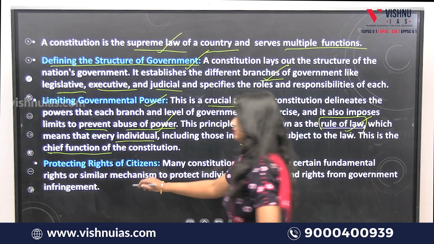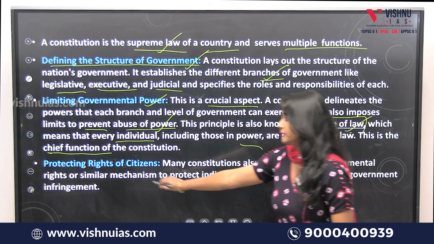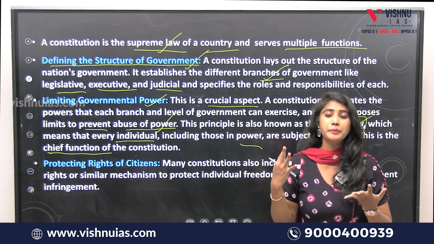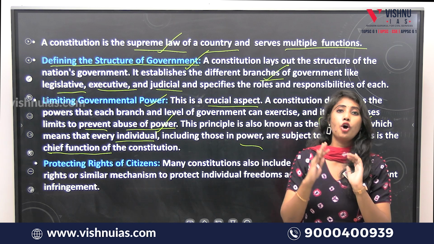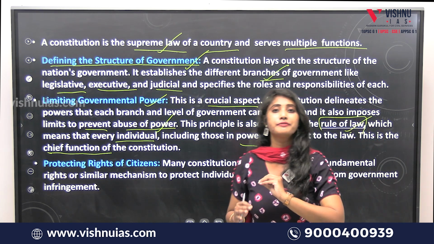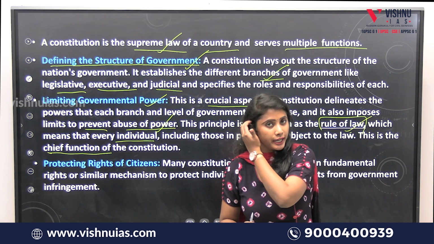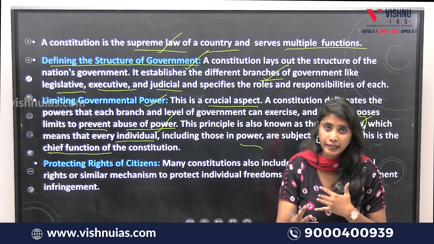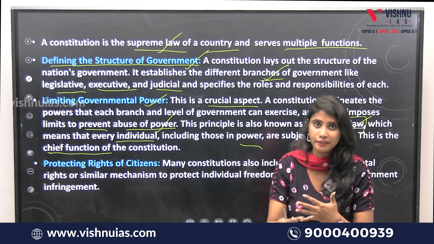And the third chief function is protecting the rights of citizens through fundamental rights. Every country will have its own set of fundamental or basic rights with which every citizen of that country will be protected and given freedom of choice of their own living.